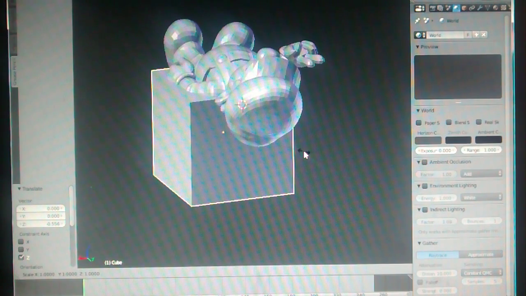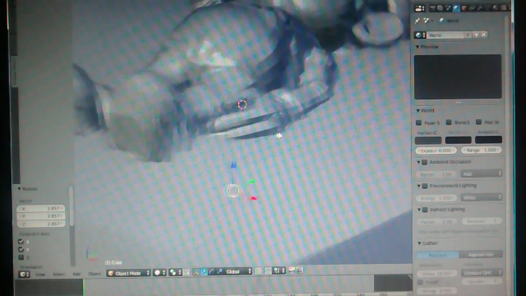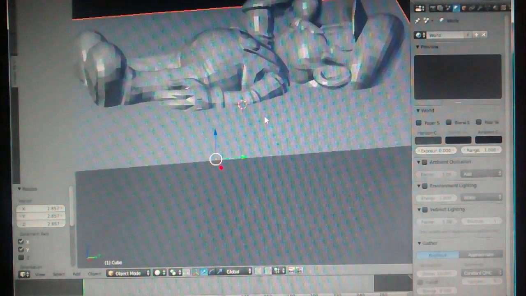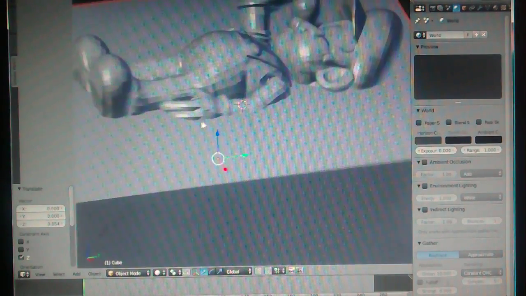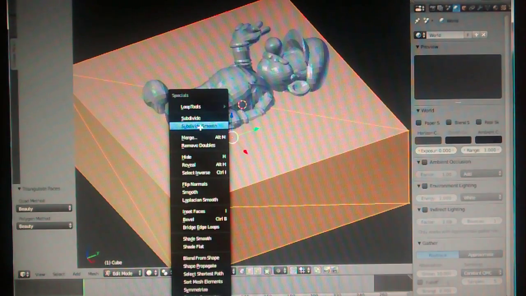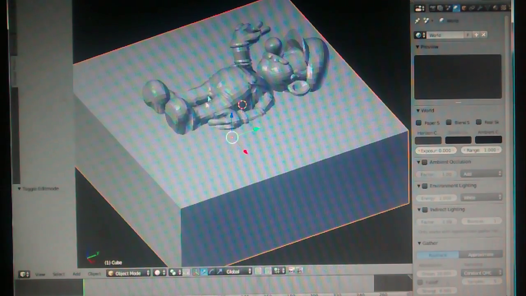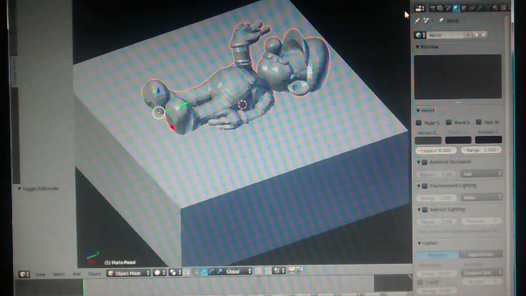Then scale along the X and Y and just kind of get like that, maybe about right here. So then you want to subdivide and triangulate your cube. That helps with the Boolean process.